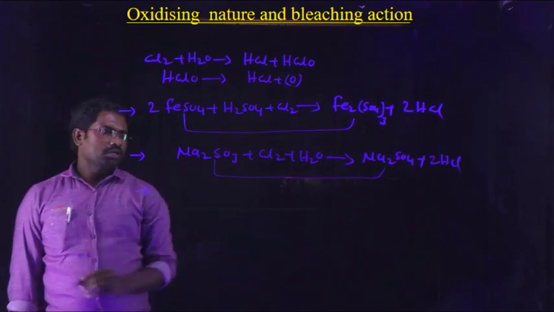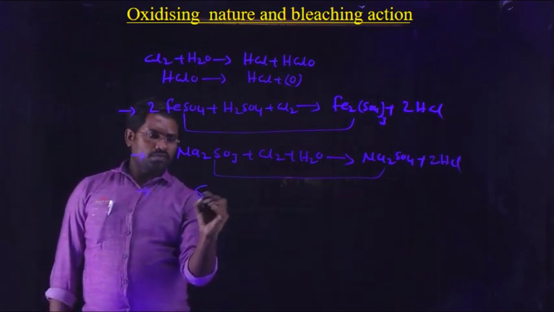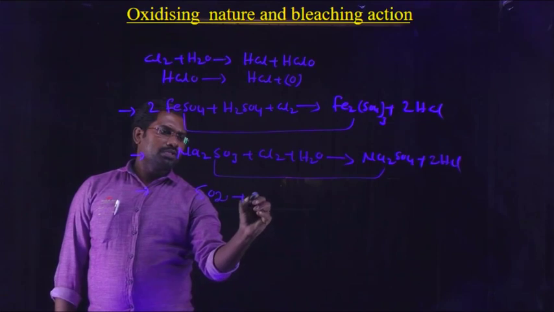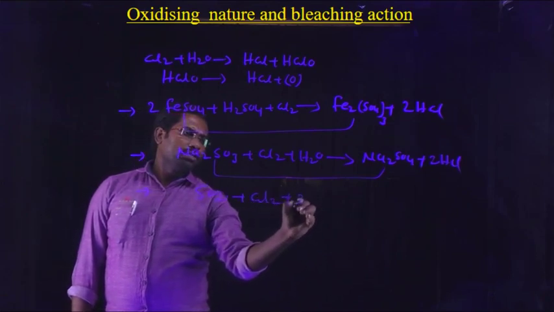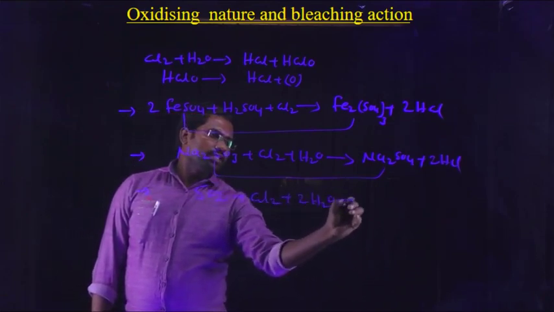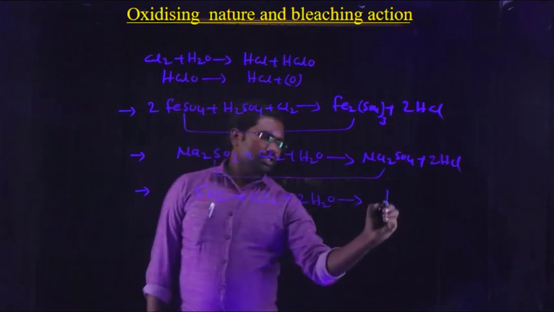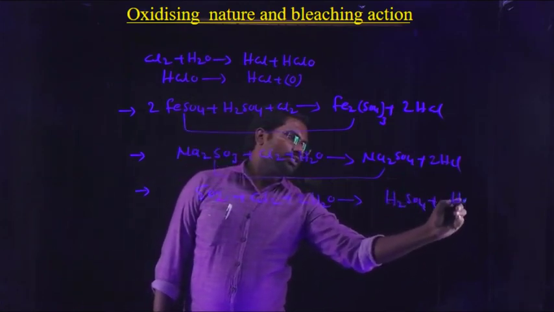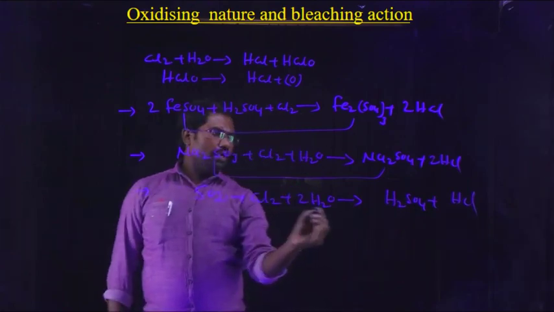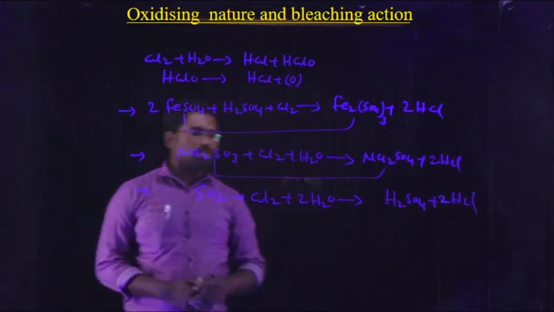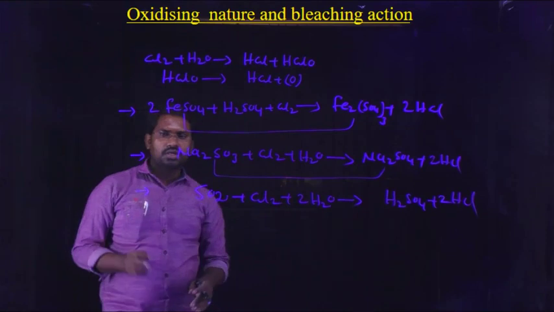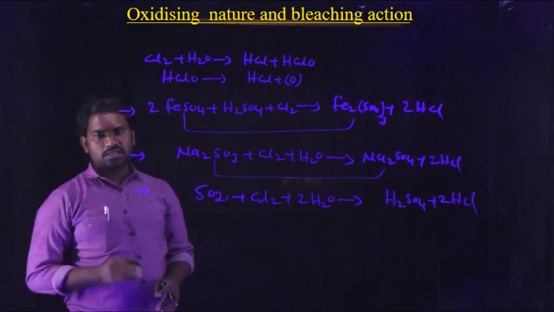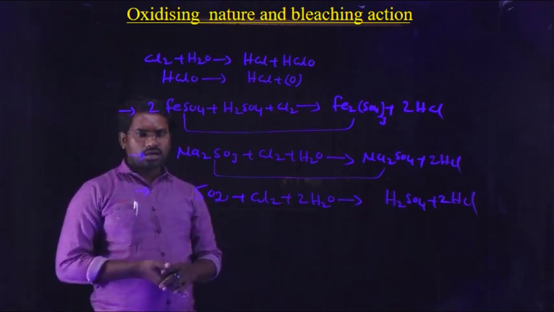And next, it also oxidizes sulfur dioxide into sulfuric acid, H2SO4, plus 2HCl. Here 4 hydrogens, 2 hydrogens, 2 chlorines, and 4 oxygens. Check the balance. We have to write every equation, and it is compulsory to check whether it is balanced or not.